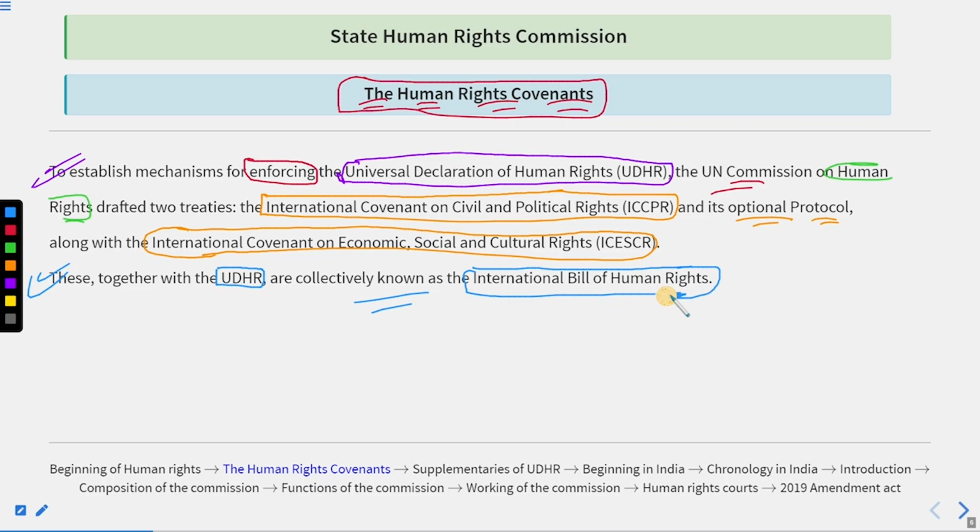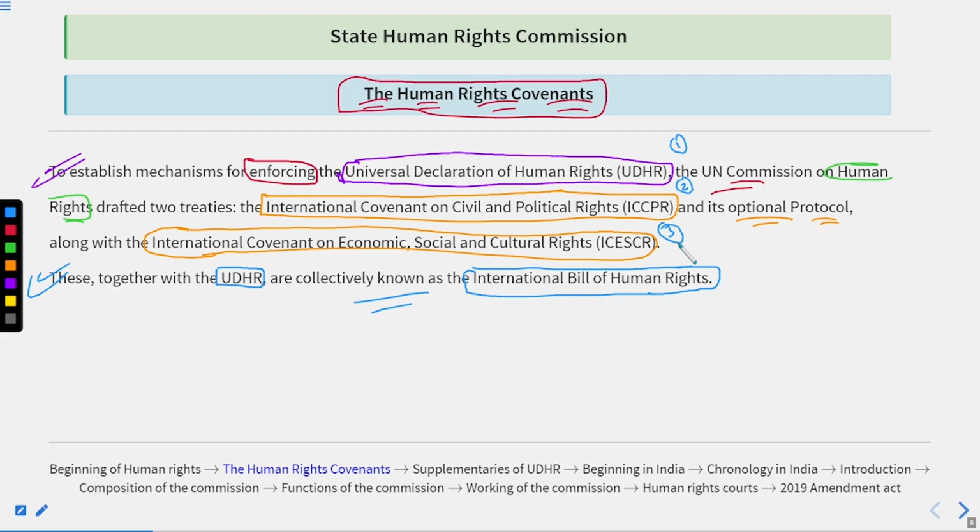Okay. So here we have prepared another question also. Like if in the examination it was asked, the International Bill of Human Rights contains which of the following? Universal Declaration of Human Rights, UDHR; International Covenant on Civil and Political Rights, ICCPR; International Covenant on Economic, Social, and Cultural Rights, ICESCR. So these three things are basically there in the International Bill of Human Rights.